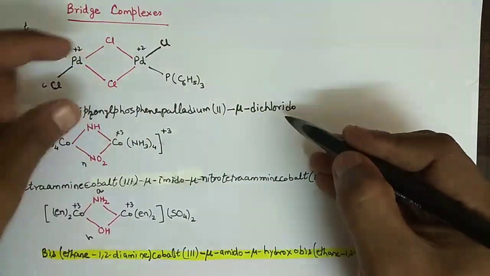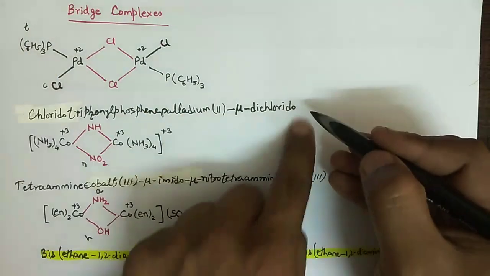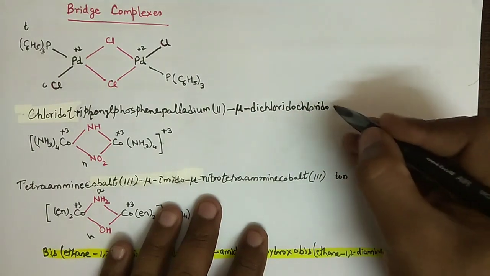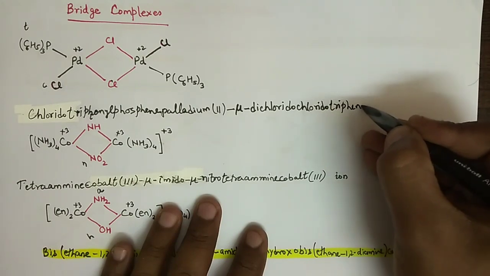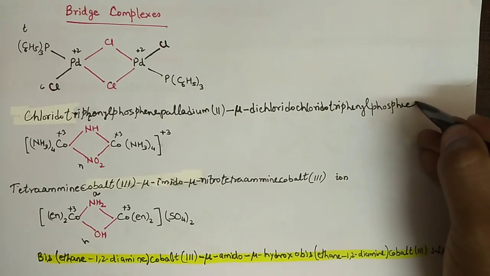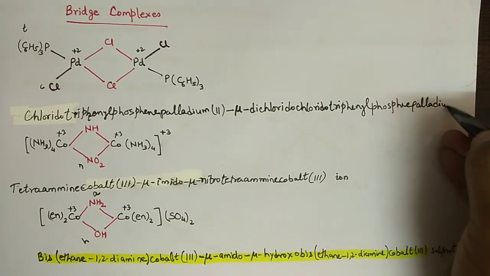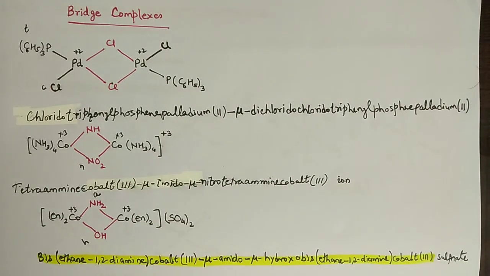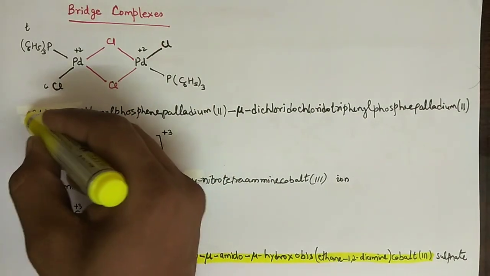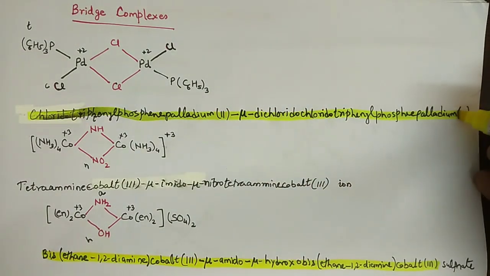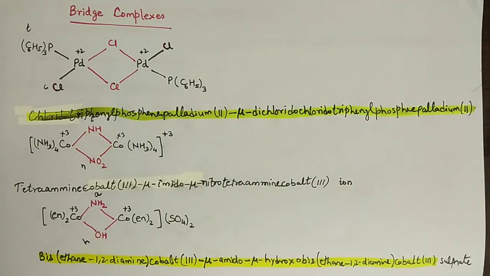See the dichlorido is this red one, this is dichlorido, and then this one again chlorido, then triphenylphosphine palladium 2. So let us highlight the single word. Here is the single word, you can understand this is the single word. Alright. So this completes the nomenclature.